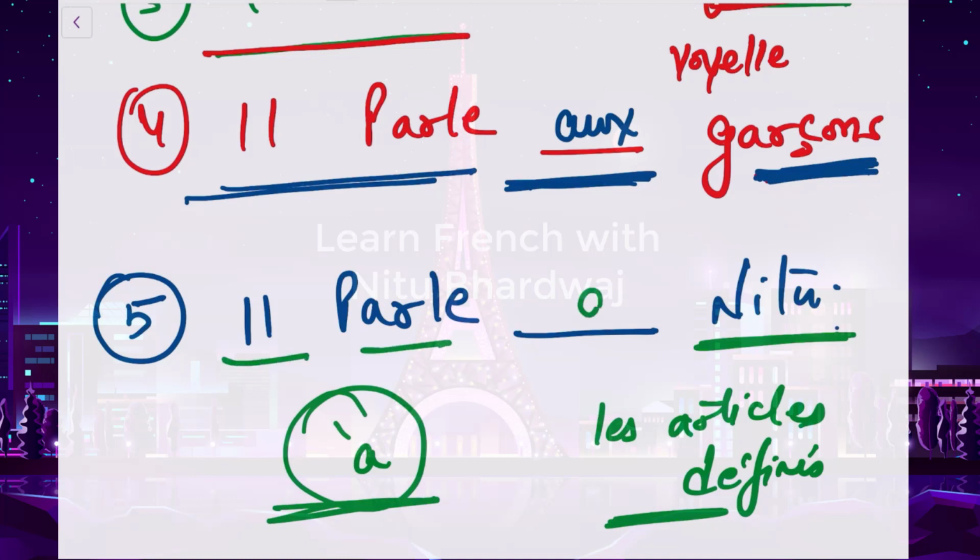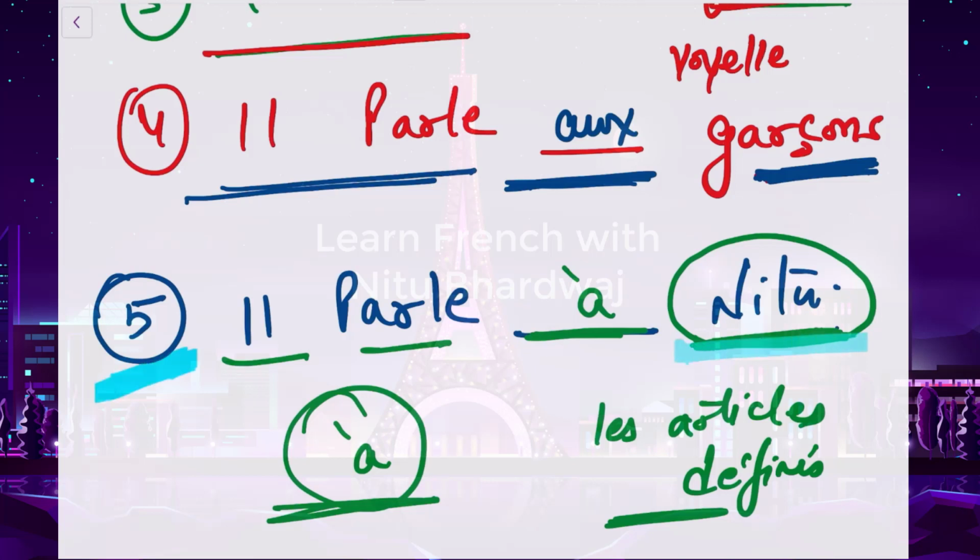Il parle à Neetu. Here we can't put à la, like that, because Neetu is the name of one girl. So this is a proper noun. We can't change it. So here we have to put à. We can't put à la. Okay. We have to keep this in our mind, that if there is a proper noun, we are not supposed to put les articles définis. We can only put our preposition. Okay. So let's see the examples once again.